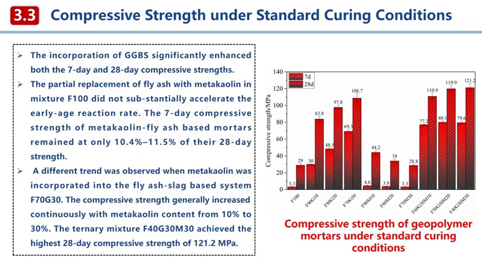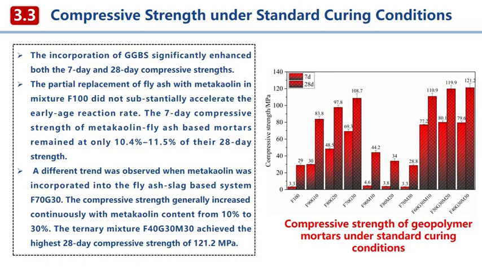While a 10% replacement boosted strength, further increasing metakaolin to 30%, resulting in mix F70M30, was actually weaker than the pure fly ash control. Why would a more reactive material yield worse results? We believe this is due to a combination of factors: the high water demand creating a more porous matrix, and a potential stoichiometric imbalance where excess alumina isn't efficiently incorporated into a strong gel network in this low-calcium system.